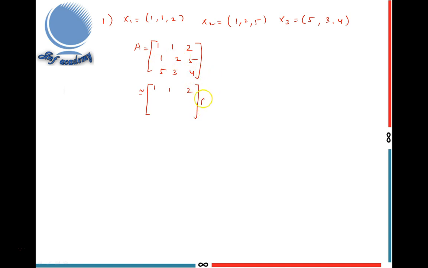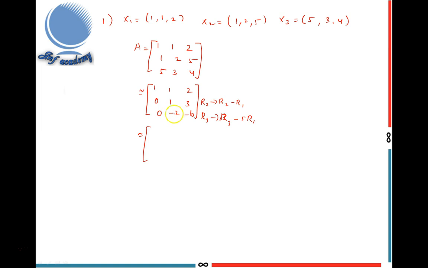Second, I apply R2 gives R2 minus R1: 1 minus 1 is 0, 2 minus 1 is 1, and 5 minus 2 is 3. R3 gives R3 minus 5 R1, then we get 0, minus 2, minus 6. Here I make these two elements into 0. This is the second step.